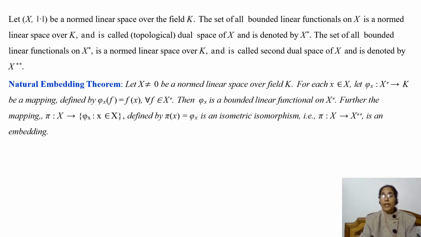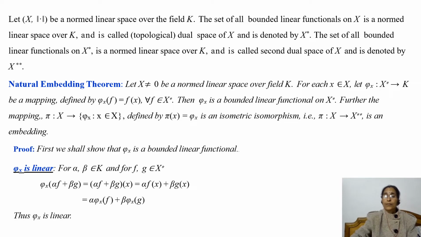Further, the mapping pi from X to the set containing phi x for every x belongs to X, defined by pi of x is equal to phi x, is an isometric isomorphism, that is, pi is a mapping from X to X double star, and it is an embedding. Embedding means a homeomorphism which is not onto. Now let us prove this theorem.